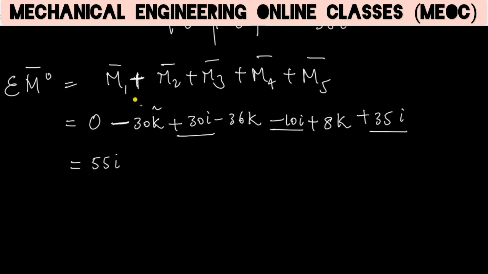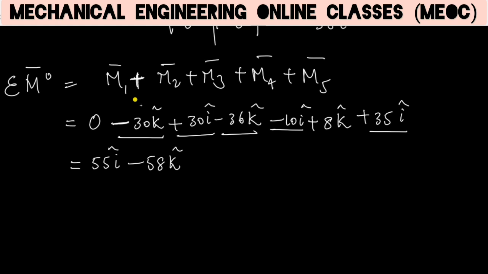Now there are no j terms. We have only i and k. We don't have a j term because all the forces are along the y-axis, along j only, so we get the moments in terms of i and k. That is, the moments are happening in the xz plane. So here it is minus 30k minus 36k, which is minus 66 plus 8. Minus 66 plus 8 will be minus 58k.